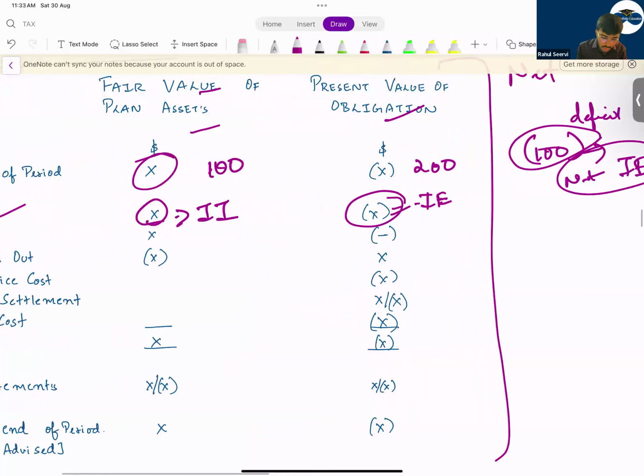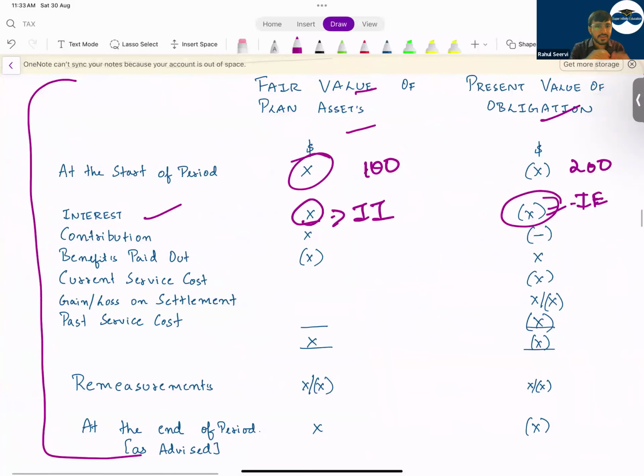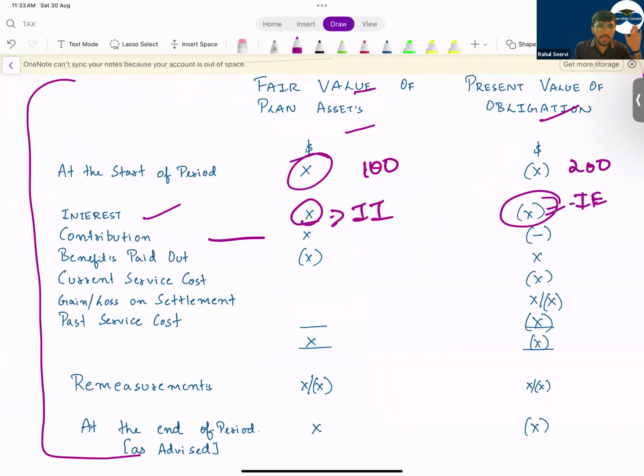Then you have contribution. Contribution means what? The amount contributed to the plan. It will increase the value of the plan assets so that the company can meet the obligation in future. Then benefit paid. That means some employees have retired and we have to pay them. So you reduce the value of the plan asset and you reduce the value of the plan obligation.